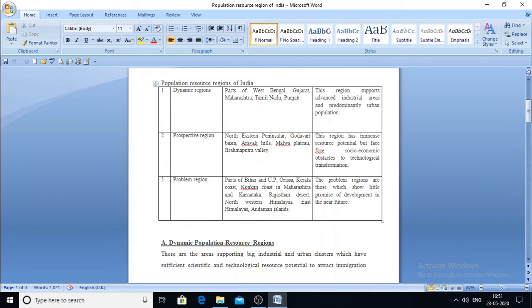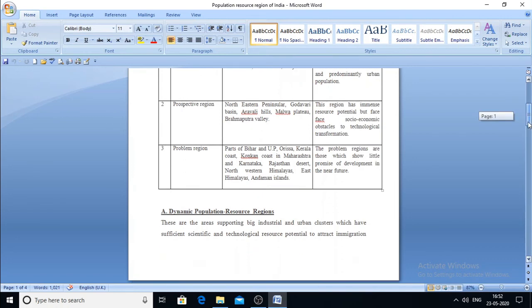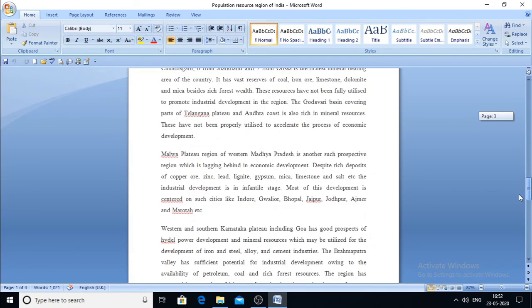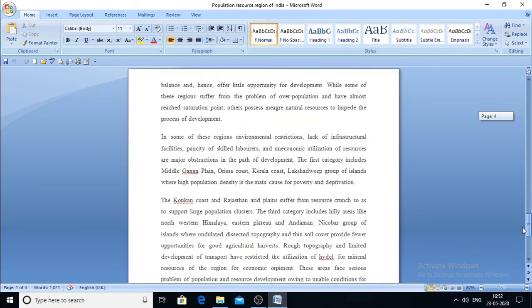The last one is the problem region. These are parts of Bihar, UP, Odisha, Kerala, some parts of Maharashtra, the Himalayan region, Andaman Islands, etc. These are the regions which are less developed, or we can say the least developed compared to the other two regions. Even in the near future, this region shows very little promise of development. Even in the future, it is not expected that this region will have economic development. Much needs to be done in order to achieve economic as well as human development.